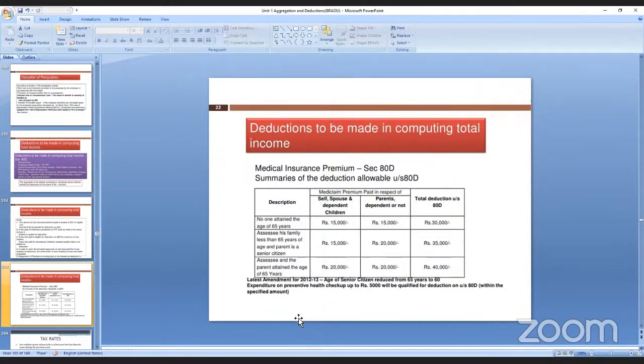And as his family is less than 65 years of age and the parents are senior citizens, ये दोनों add करे तो 35,000 he can exempt from his salary. If self and the parents attain the age of 65 years, it is 20,000, 20,000 and 40,000. These are all the minus values.